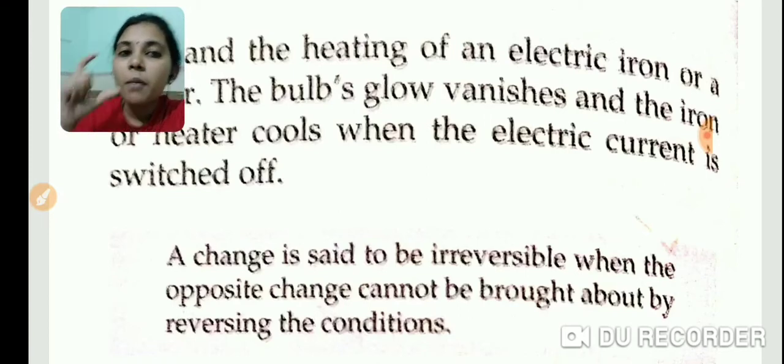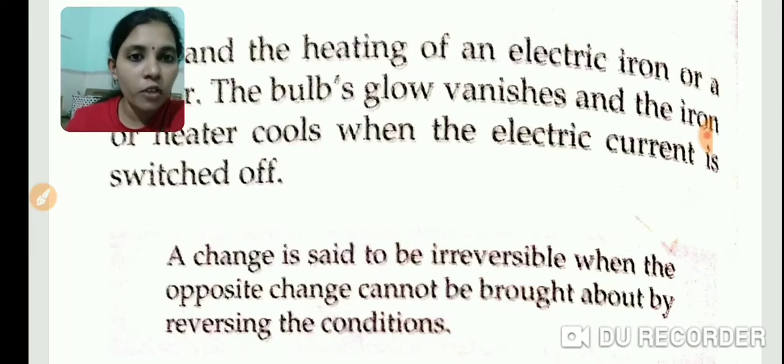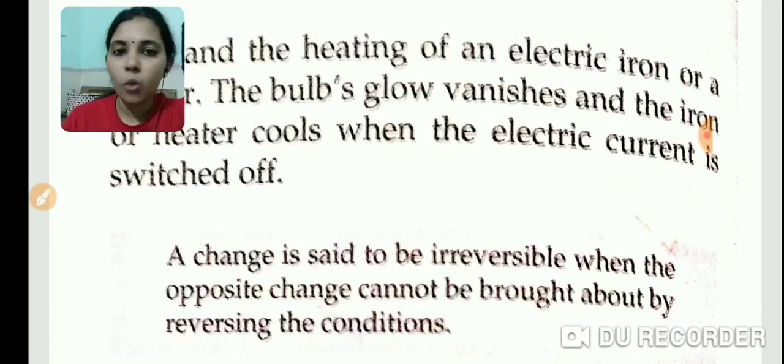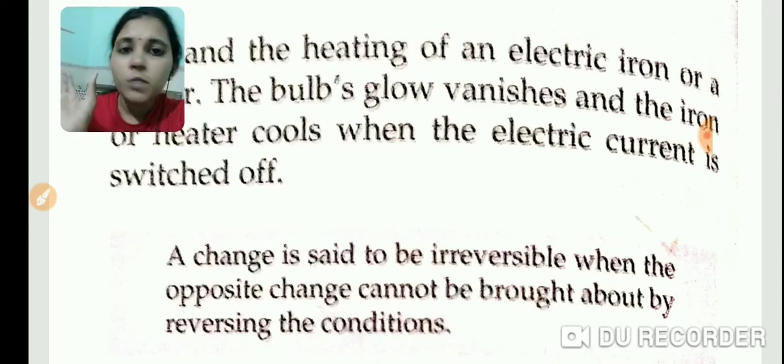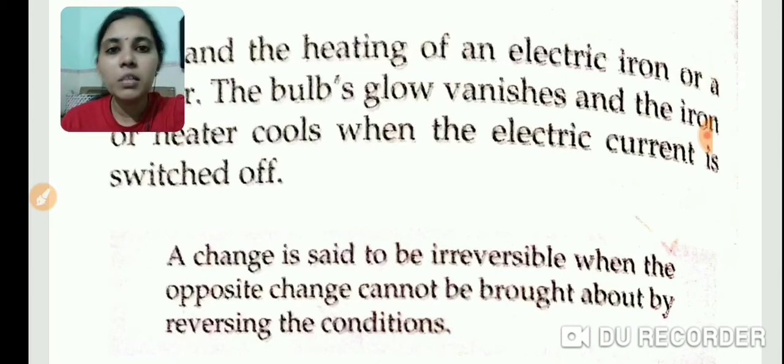No. In the same way, milk changes to paneer. Can you return that paneer back to milk? No. Okay, digestion of food. When we eat food, in our stomach it will get digested. Can you return that digested food back to food? No. So those types of changes are known as irreversible changes. Or the growth of a plant from a seed: it grows into a small plant, then into a tree. Can you return that tree back to a plant? Irreversible. Or the growth of a human being or animals, all are irreversible changes. We cannot return back to the first condition, that is known as an irreversible change.